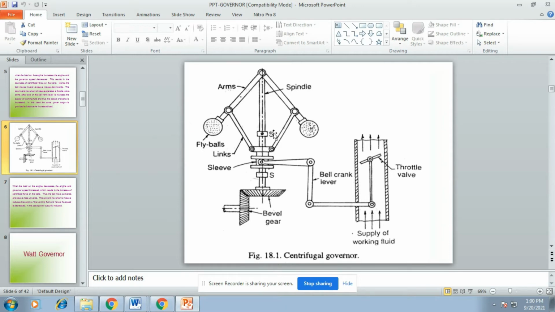The two letters S are there, that is a mechanical stopper. Then two flying balls are there, and two arms are there.